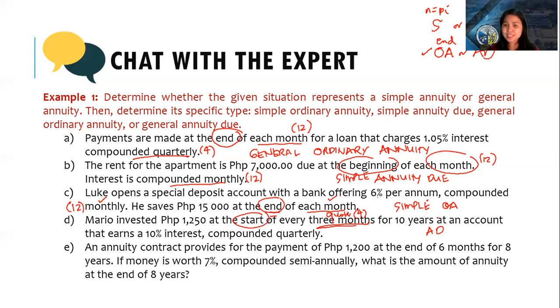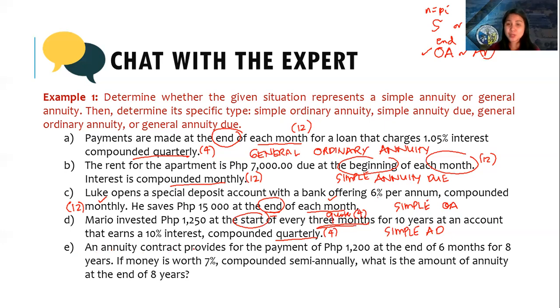For 10 years, at an account that earns a 10% interest compounded quarterly. The payment and the compounding period are the same. So we call it a simple annuity due.